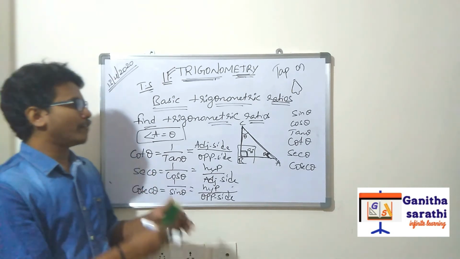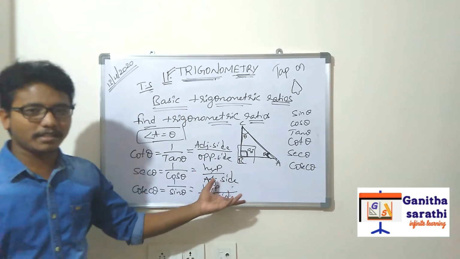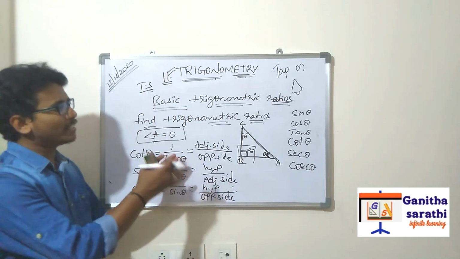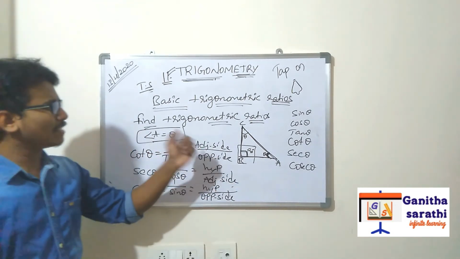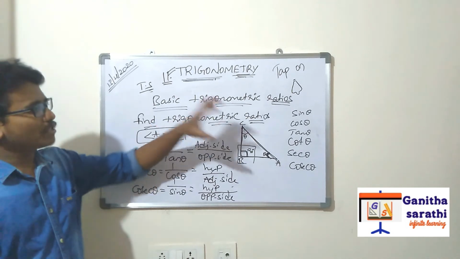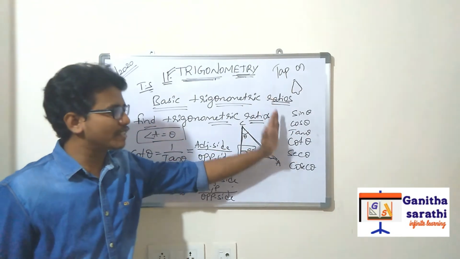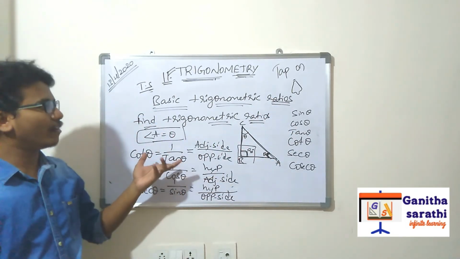For buildings, whatever the information is given. So this is the basic concept of trigonometry. We will use these 6 ratios everywhere for finding our values.